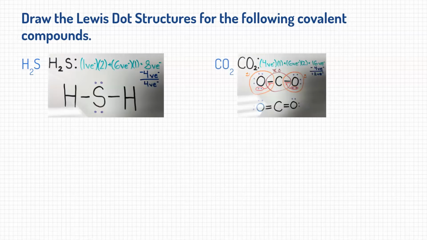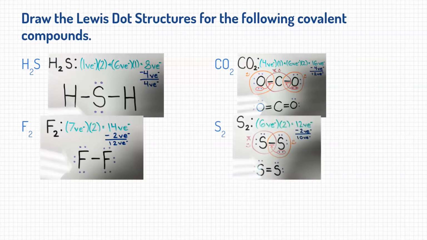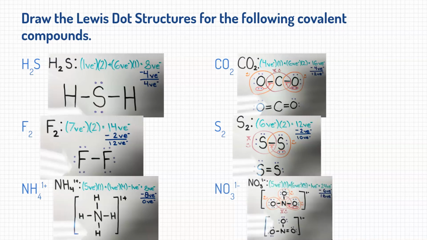Here's your answer. Then try the last one, and there's your answer. All right, that's it.